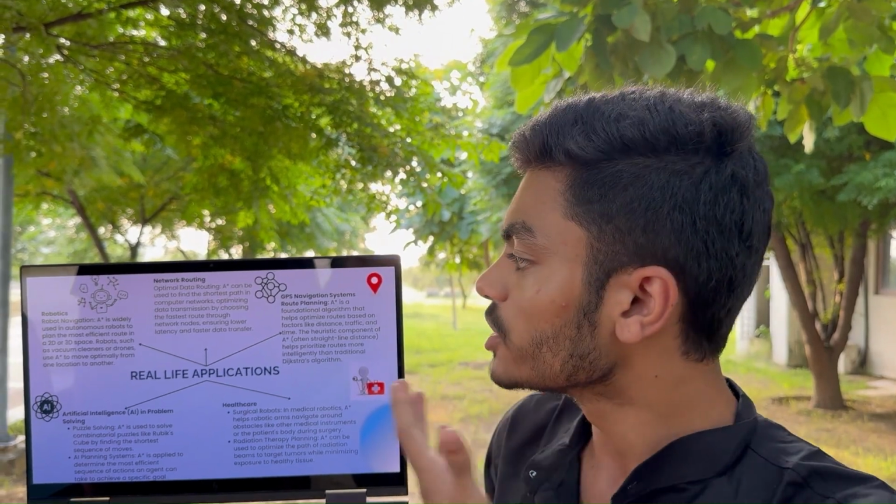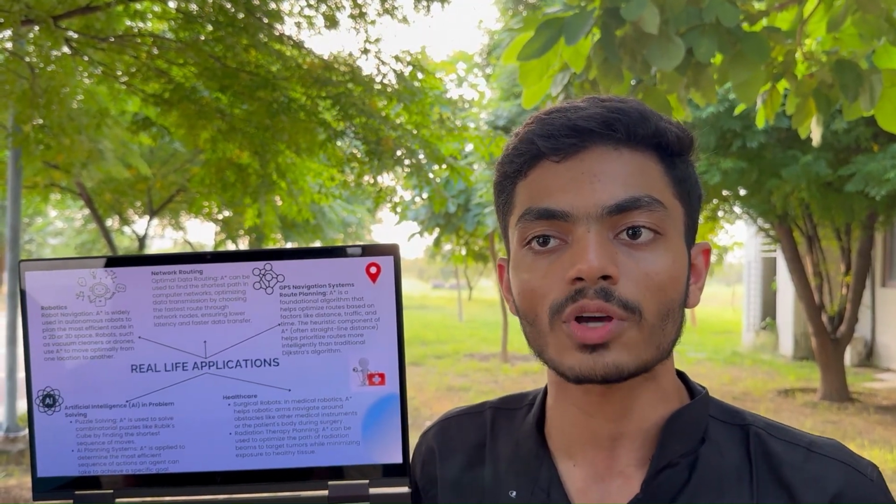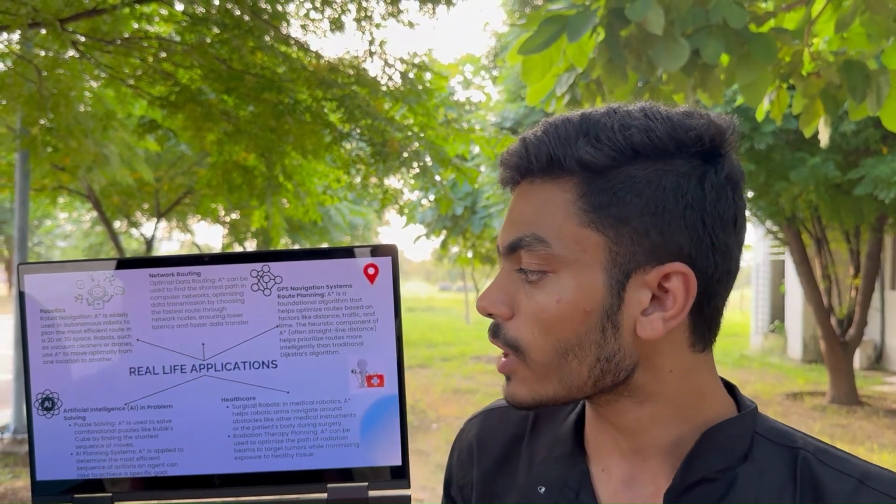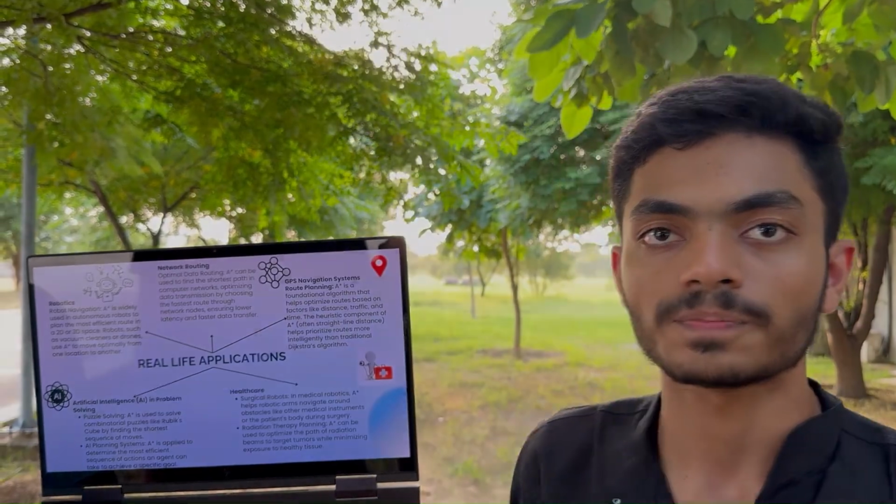The next is GPS navigation systems. That is, we use it in our everyday life to travel from one place to another. A-star is a fundamental algorithm that helps optimize routes based on factors like distance, traffic and time. A few more applications will be explained by Mudit.